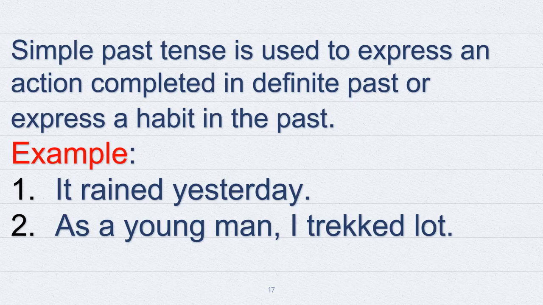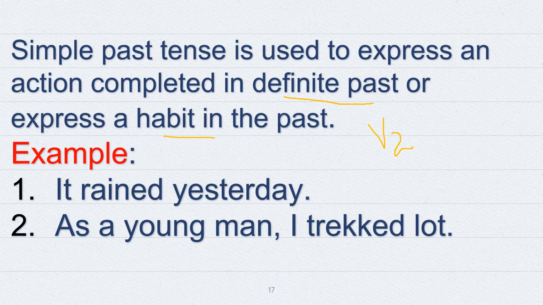So what is simple past tense? Simple past tense is used to express an action completed in definite past, or to express a habit in the past. In this tense, we always use the second form of the verb. See with the help of example. It rained yesterday.